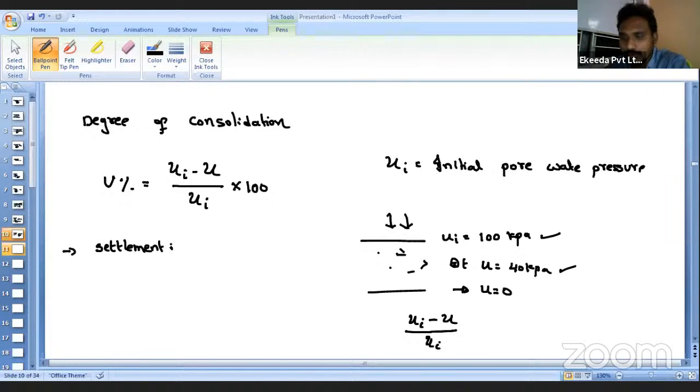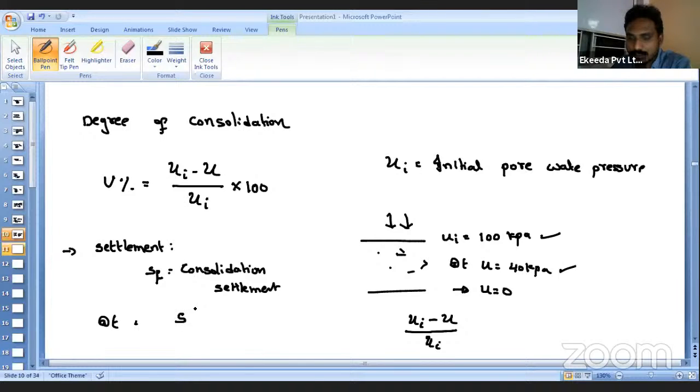Suppose by somehow we have observed that the settlement is happening in the soil. Let us say SF is the total settlement, or I will simply write it as the consolidation settlement. That means if consolidation has happened completely, SF is the settlement that has occurred in the soil. So at some time t, if I observe that my settlement is S, let us say if complete consolidation settlement is 10 mm, at some time t, how much settlement has happened? Let us say it is 4 mm. How much should happen for the complete consolidation settlement? 10 mm. But at some time t, how much happened?